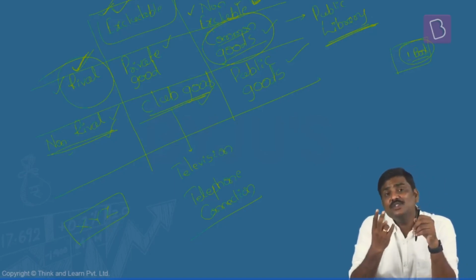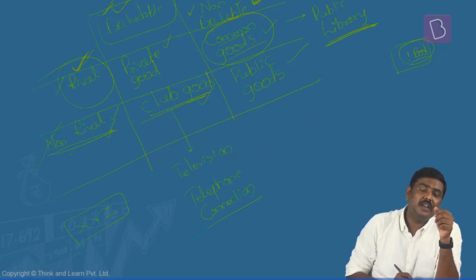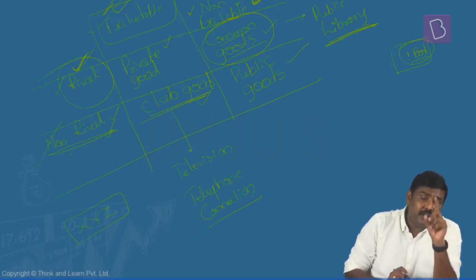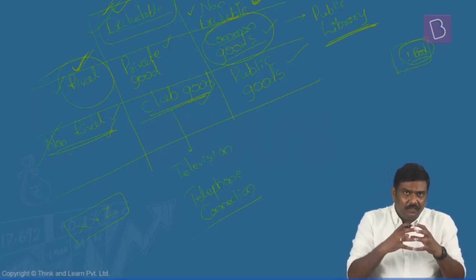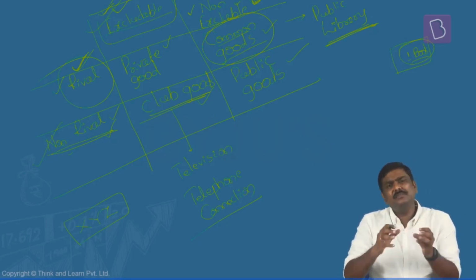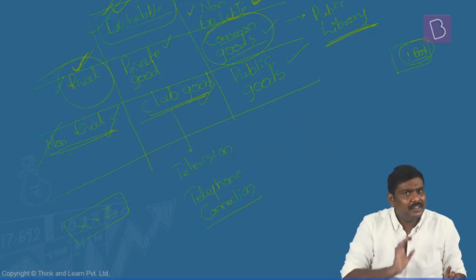So because we can consume the same services at the same point of time, it is non-rival. But because we are paying for this particular service, it becomes excludable. So these are the four sets of goods. Please remember them. Sometimes UPSC might ask questions here and there.